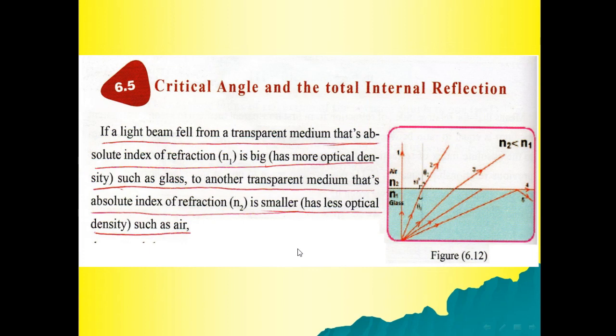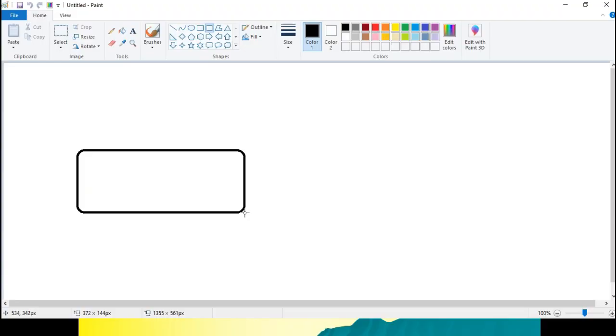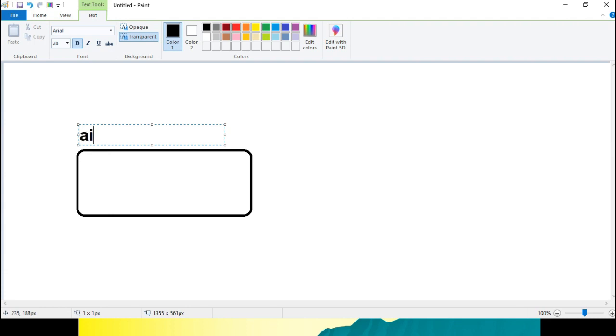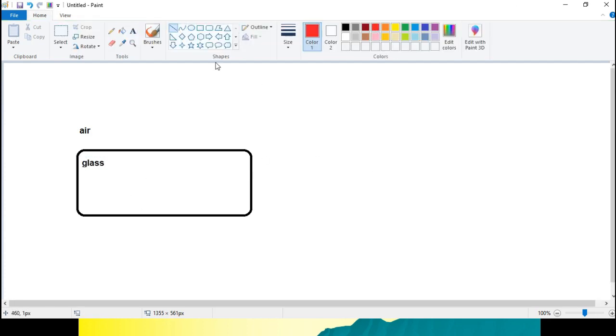The critical angle and the total internal reflection. Suppose we have two media. This is the normal.